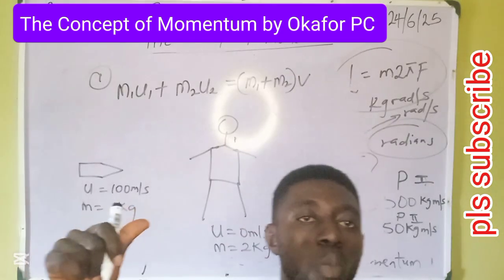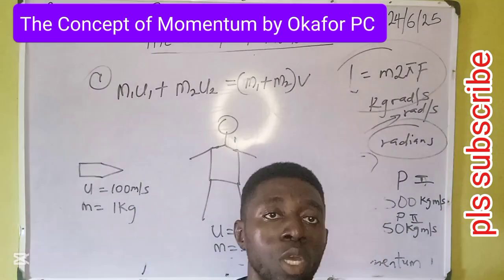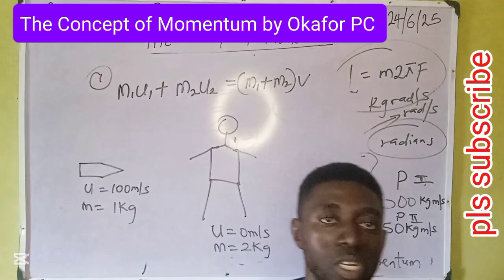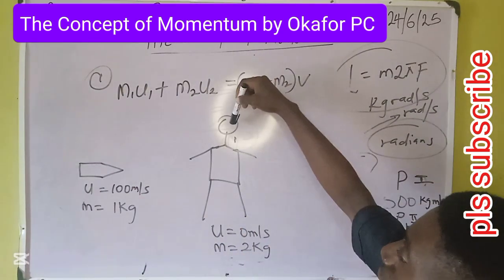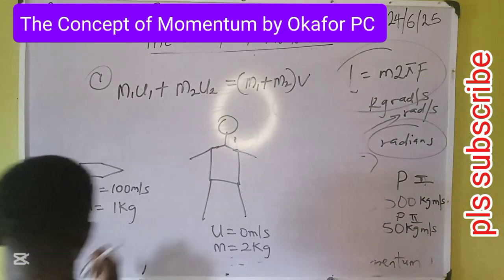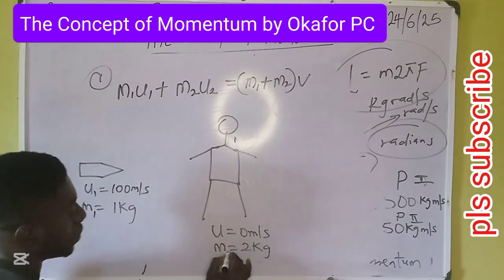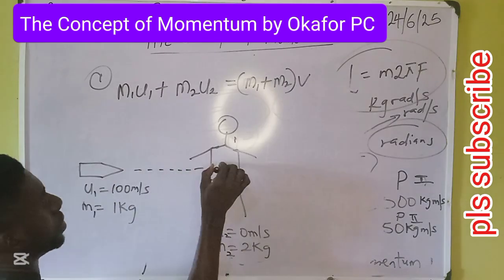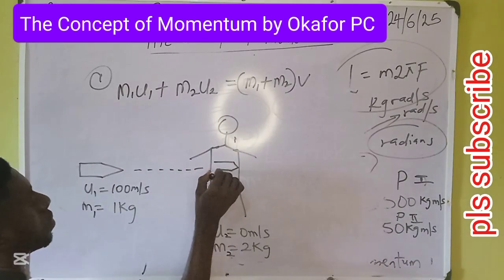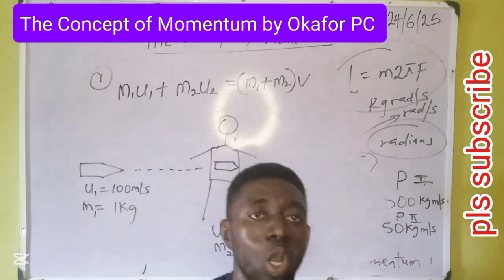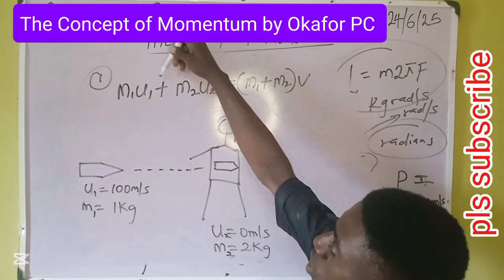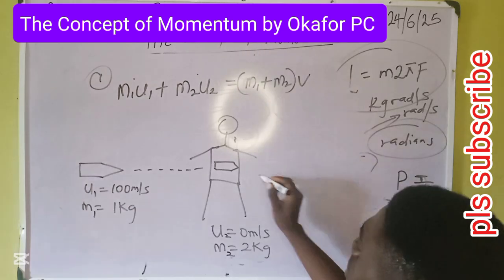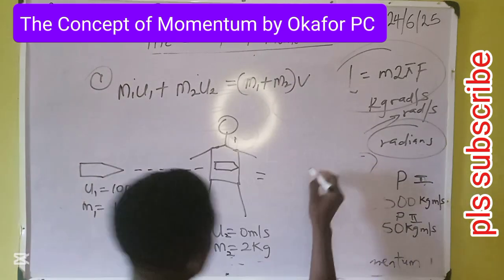Let's explain the equation describing collision of bodies or collision of momenta as seen on the board. So this is the M1 and U1. This is M2 and U2. So when the bullet enters the human body, there is collision. They've joined. The momentum here joins the momentum there. Then equal to, let's see what will happen.